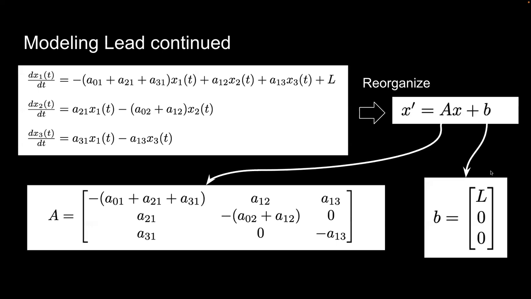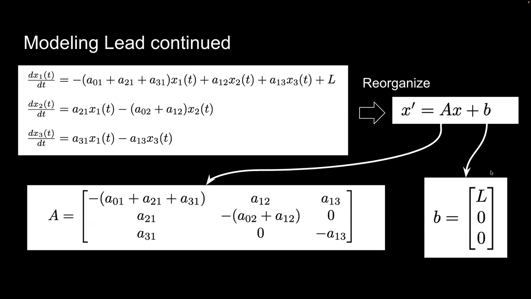So we have these functions that can represent the compartments. dx1(t)/dt represents the rate of change of lead in compartment 1, which is the blood. There, lead can diffuse into other parts of the body. It can also be introduced into the blood from different parts of the body, such as the tissues and the bones. L represents the amount of lead that is introduced into the body via chocolate consumption for the day.